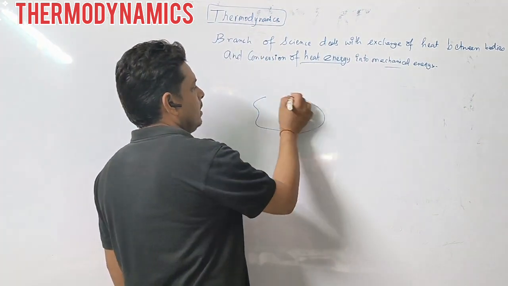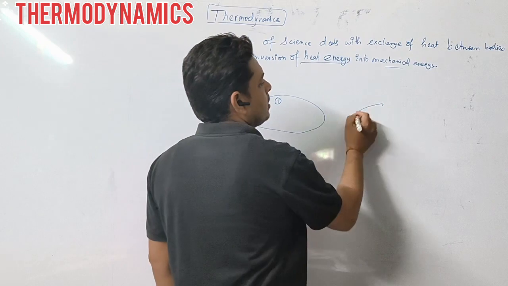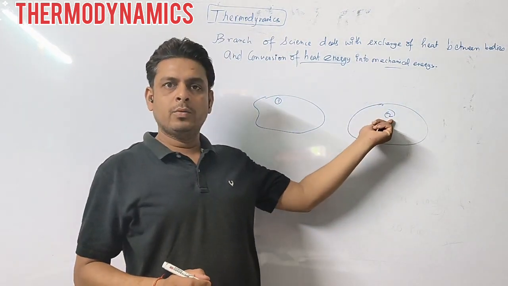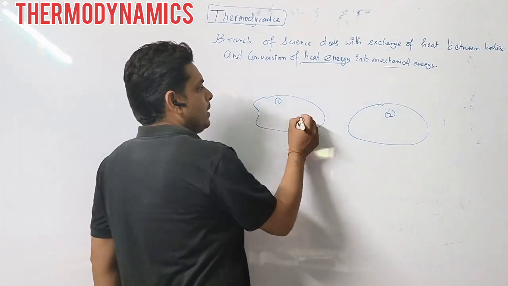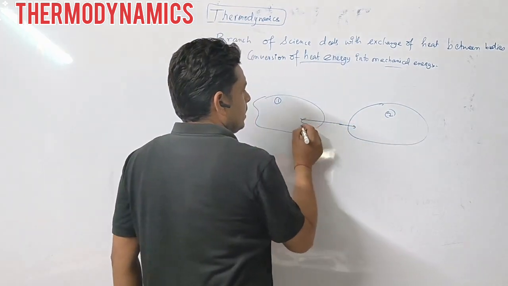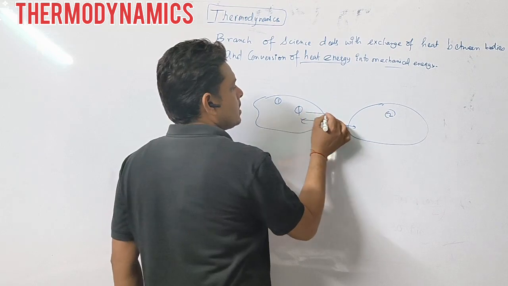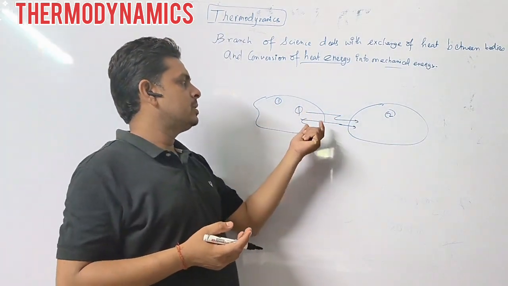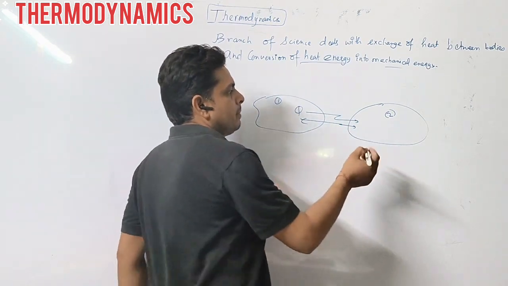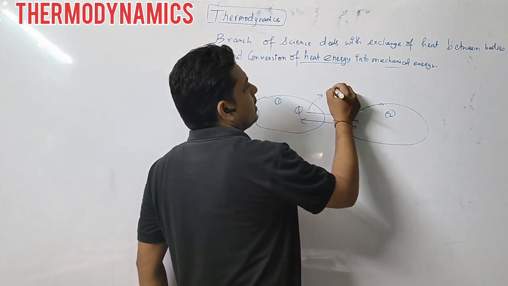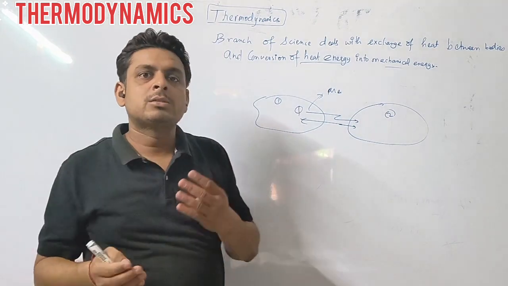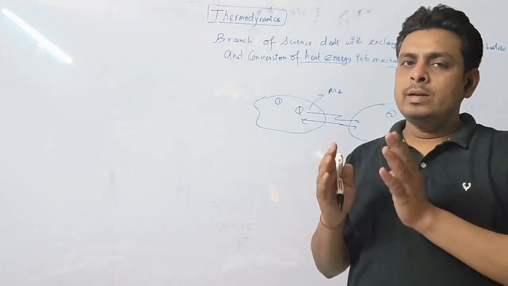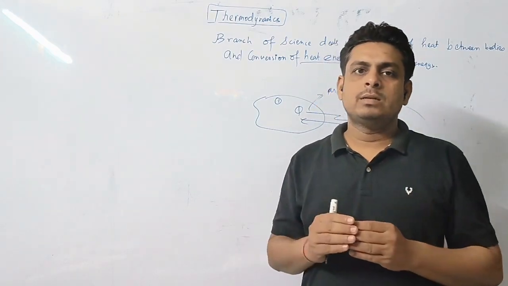So suppose this is a body 1 and this is a body 2, okay? So when there is an exchange of heat, suppose heat gets transferred from this to this portion, then what will happen? There may be a change in the form of energy. Suppose it gets converted into mechanical form of energy. So how does this heat energy get converted into mechanical energy? We will study step by step.